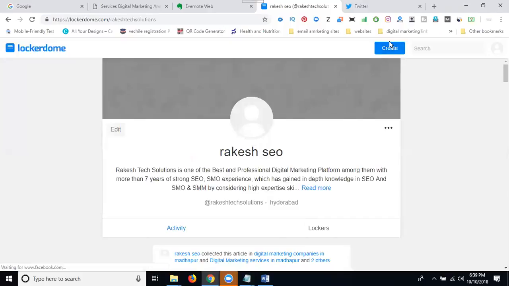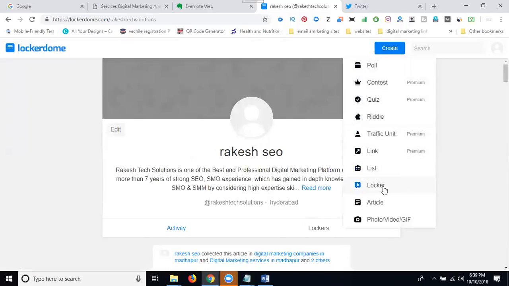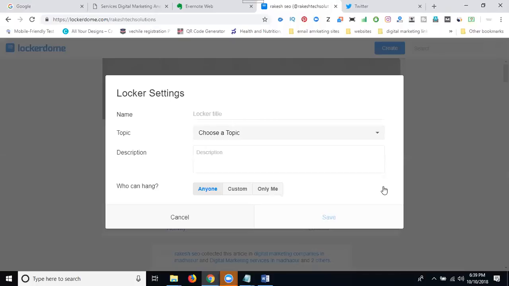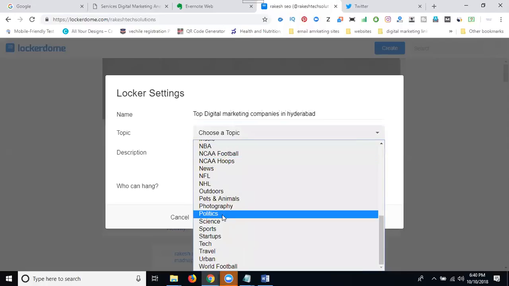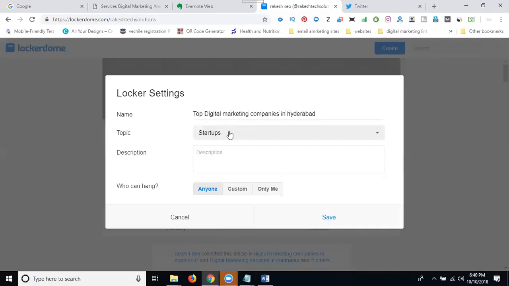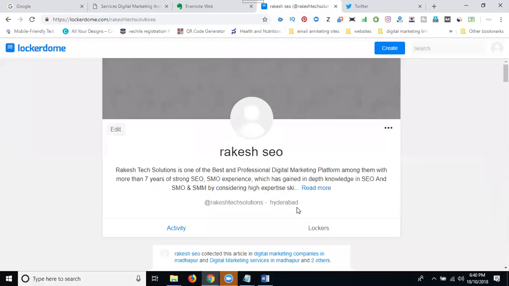So after that, create another locker: job digital marketing companies in Hyderabad. Anyone, click save.